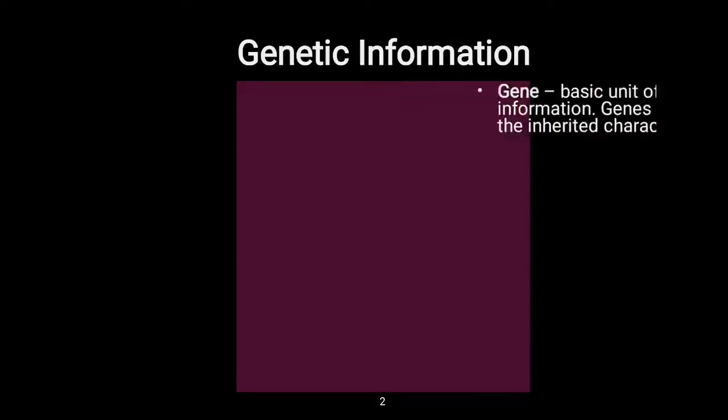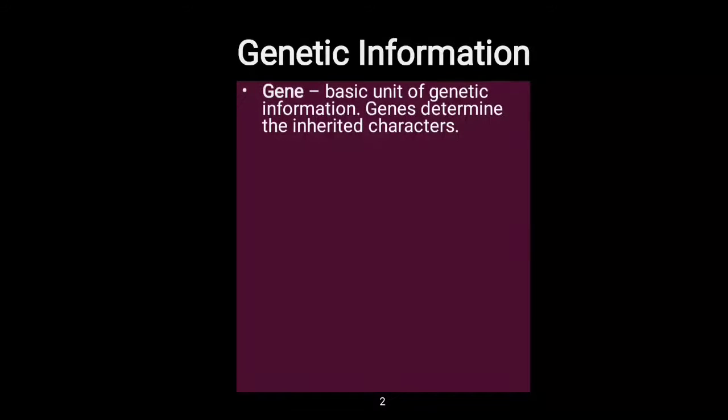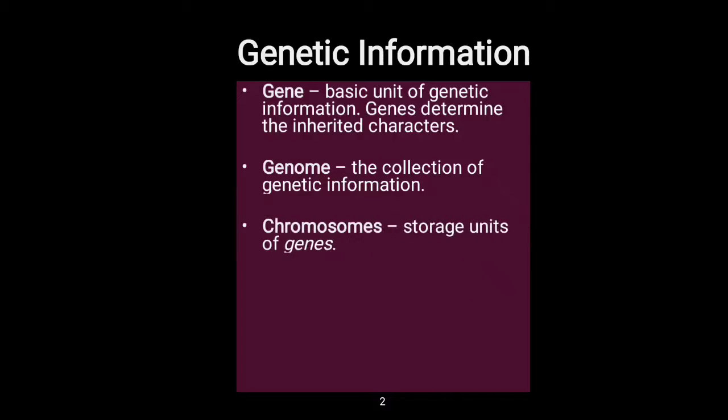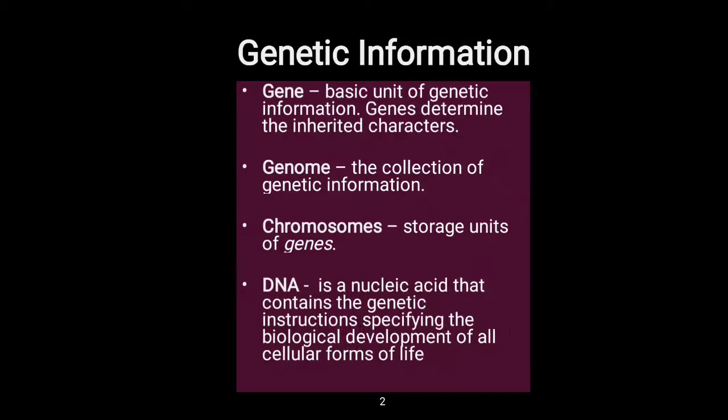So, what is genetic information? Gene: the basic unit of genetic information. Genes determine the inherited characteristics. What is the genome? The collection of genetic information. Now, the chromosome: the storage unit of genes, where the genes live. DNA is a nucleic acid that contains the genetic instructions specifying the biological development of all cellular forms of life.